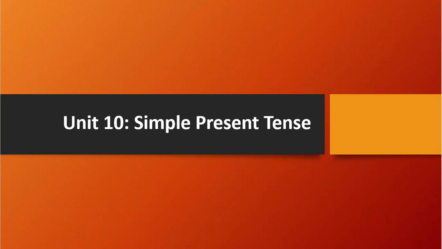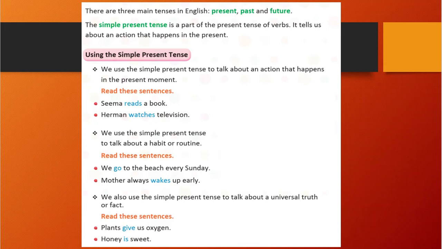Simple present means something which is happening in the current state. In the present, at that time we will use the simple present tense, right? So let's discuss. There are three main tenses in English: present, past, and future. You know this already. You have learned this in your previous standard. One is the present tense, second is the past tense, and third is the future tense.